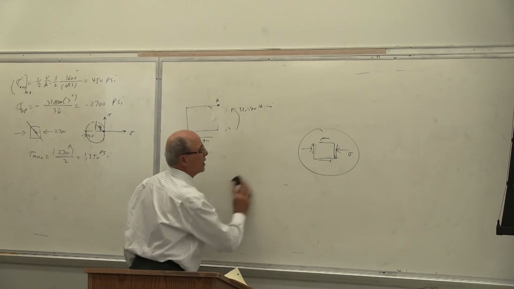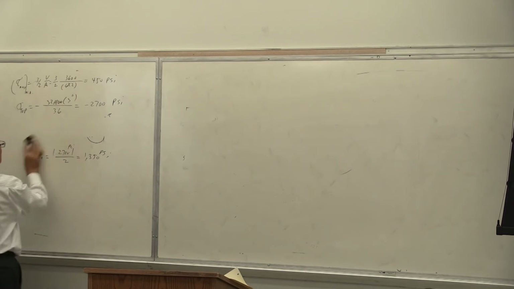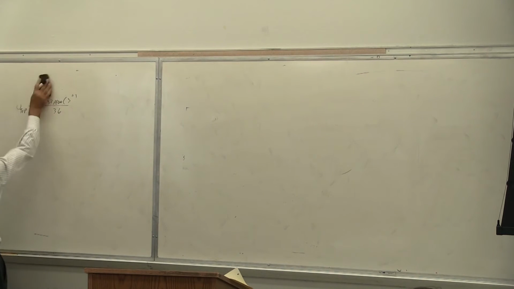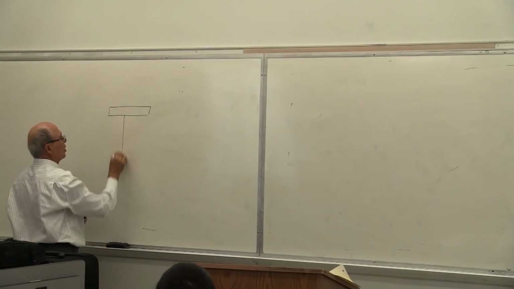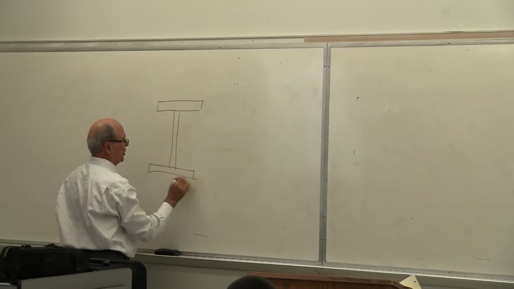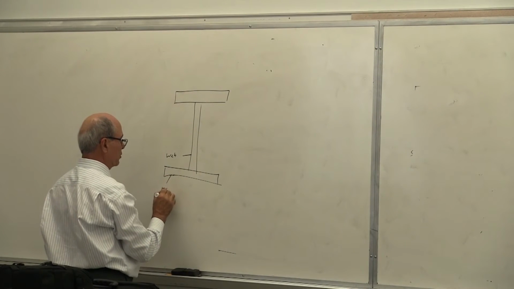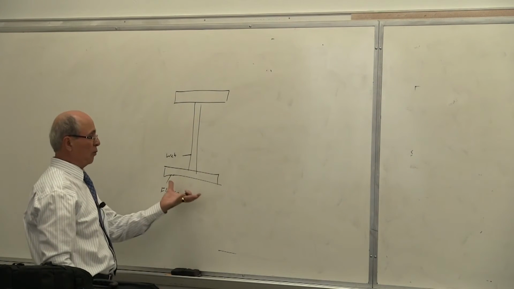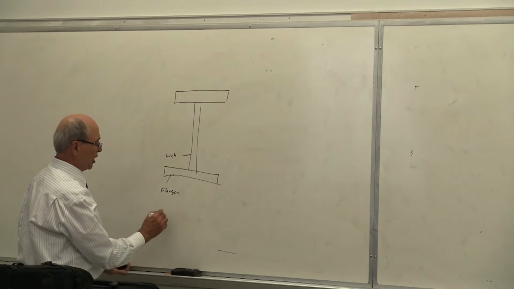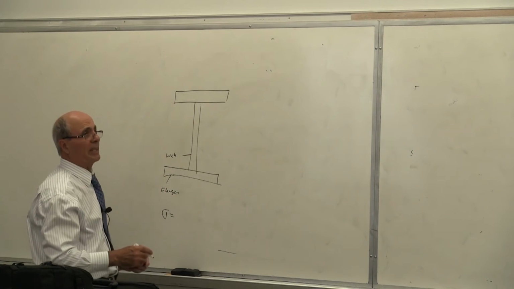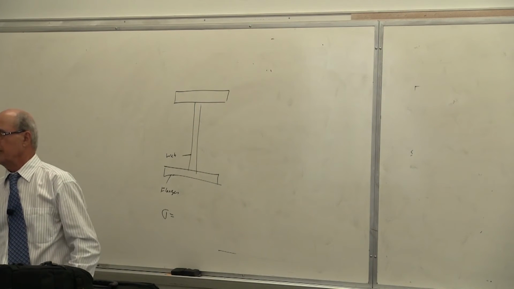Yes? Now let's go to the second type of beam. This was the rectangular design. Now go to the wide flange beam. So let's see what the wide flange beam design concerns are. If I go to the wide flange beam, you have seen this before. This is what we call a wide flange beam, by the way. This is called the web. And these are called flanges, one on top, one on the bottom. These are wide compared to this thickness. This thickness is small. This one is broad. Again, sigma is the same thing. If I have a beam like that, as I showed you in the previous picture, the same thing happened here as in the previous picture.